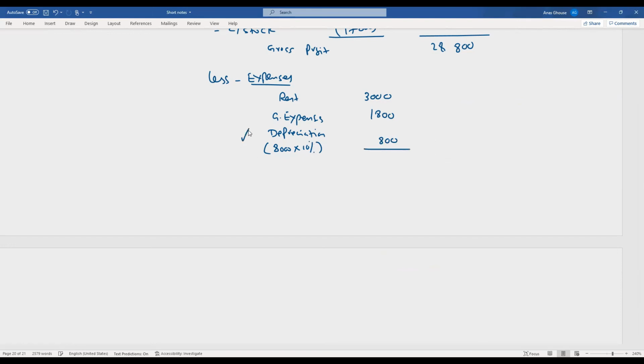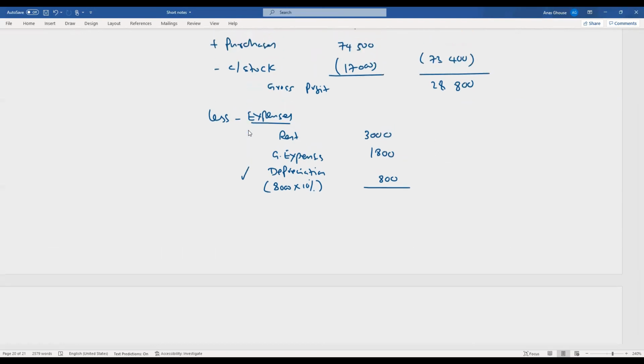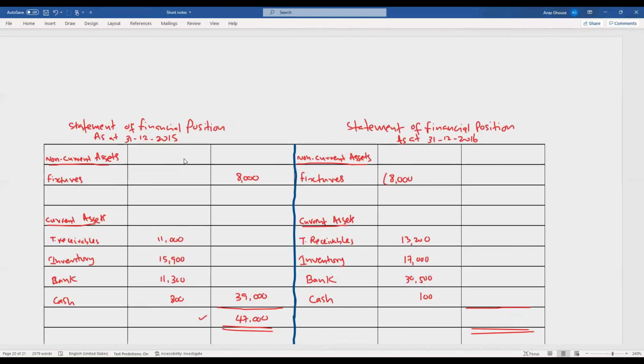So when you take depreciation, the double entry will be depreciation expenses debit, and accumulated depreciation, it's a provision account, should be credited. So this is the balance sheet, the financial position. This 800 has to be provision accumulated depreciation. It has to be deducted from the fixtures. So the remaining balance here is 7,200.